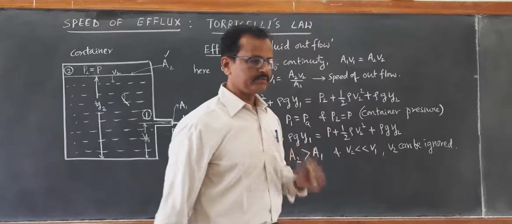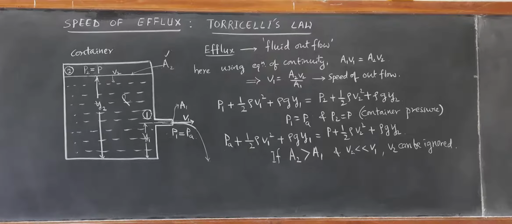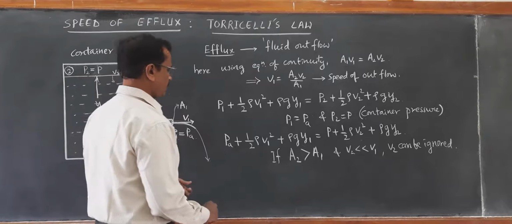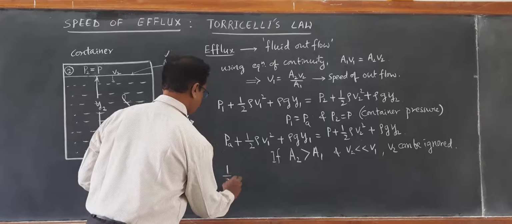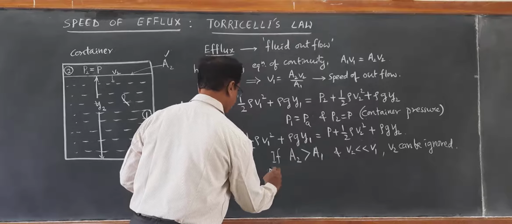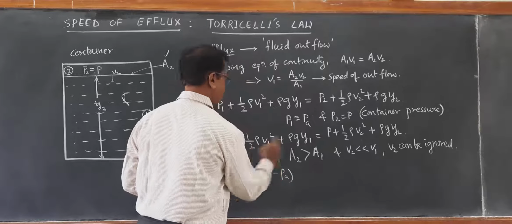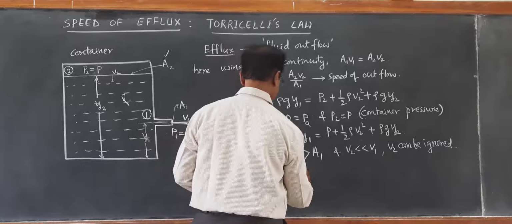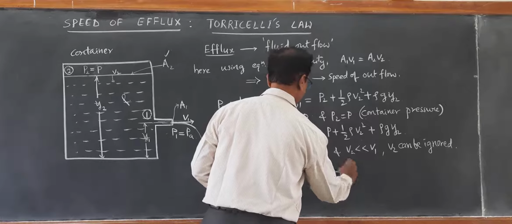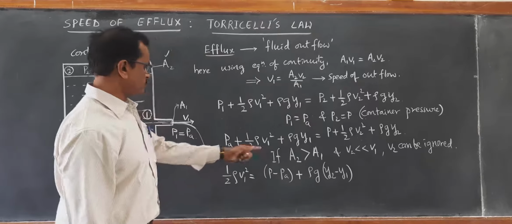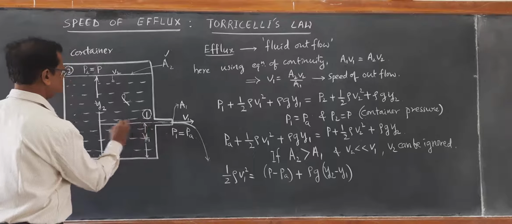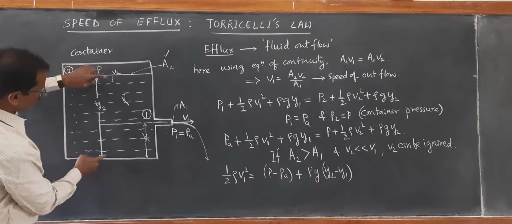V2 is going to be negligible. So using this, if you leave this, you are left with half rho V1 square is equal to P minus PA plus rho g (Y2 minus Y1). Let us take this Y2 minus Y1 as H. This height Y2 minus Y1 is H.